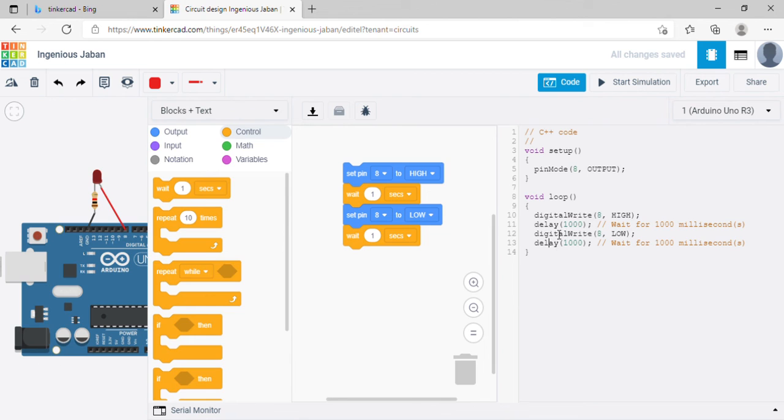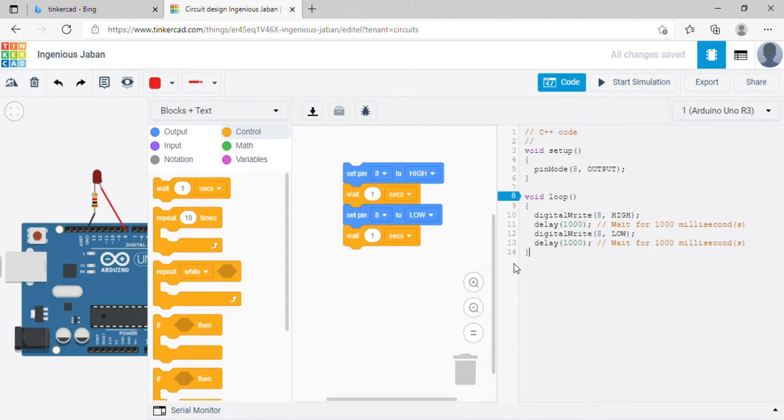I will explain exactly when we learn the tutorial on text-based coding, what exactly digital write means and all. Here, 8 number pin is high, 8 number pin is low, and that's the thing. Delay for 1000 milliseconds, in the sense 1000 milliseconds is 1 second, you already know that. The same structure which is performing over here is executing over here in this loop.